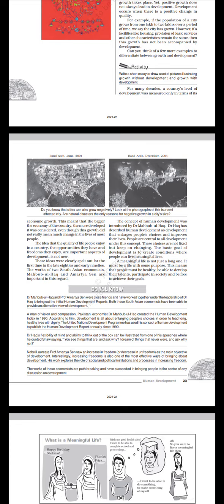The idea that the quality of life people enjoy in a country, the opportunities they have, and the freedom they enjoy are important aspects of development is not new. These ideas were clearly spelled out for the first time in the late 80s and early 90s. The work of two South Asian economists, Mahbub ul Haq and Amartya Sen, are important in this regard. The concept of human development was introduced by Dr. Mahbub ul Haq. Dr. Haq has described human development as a development that enlarges people's choices and improves their lives.